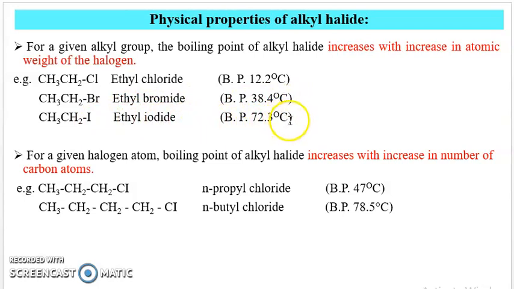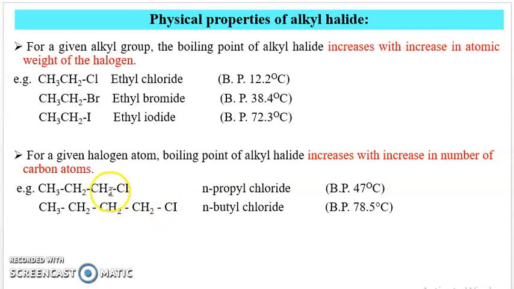That is, for a given alkyl group, the boiling point of alkyl halide increases with increasing atomic weight of the halogen atom. Iodine has a higher atomic weight, therefore its boiling point is greater than the other two, ethyl bromide and ethyl chloride.